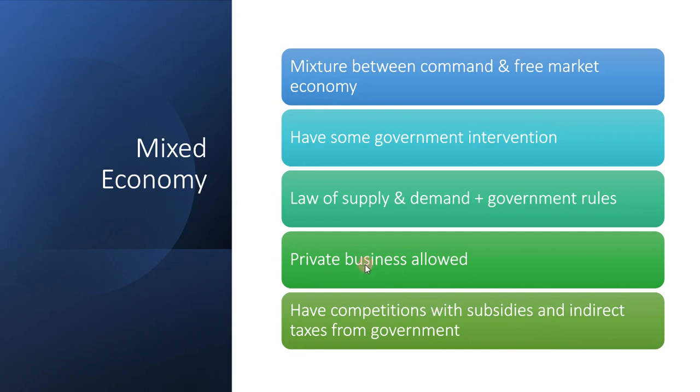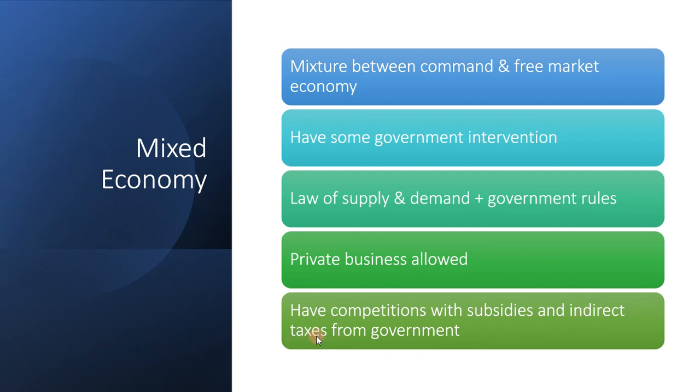Private businesses are allowed. They have competition, of course, subsidies and indirect taxes. As I said earlier, indirect taxes come from the government, and a subsidy is just a way of the government saying, "Hey, we want more of this to be produced." Subsidies are the opposite of indirect taxes.